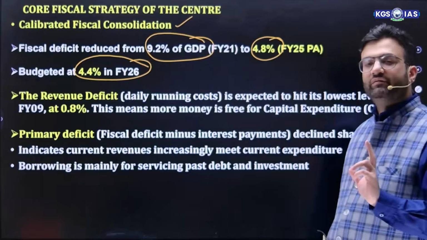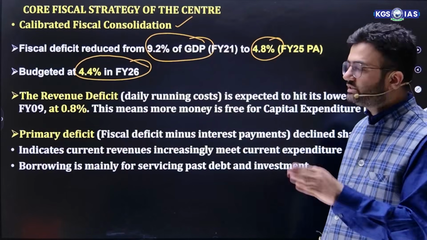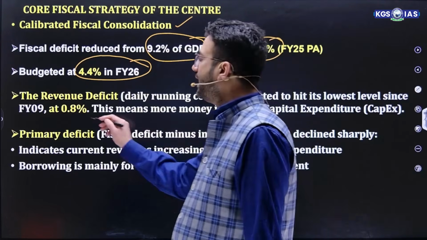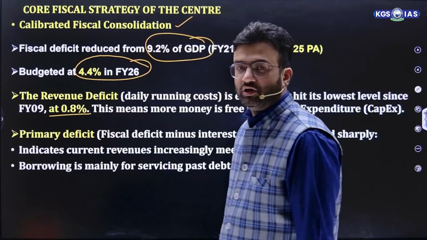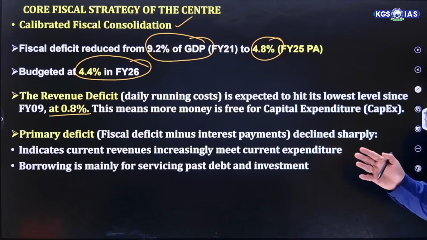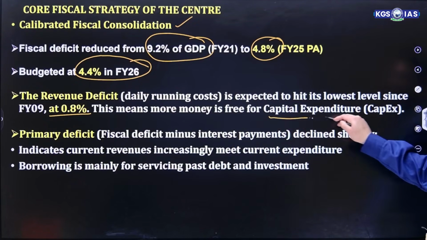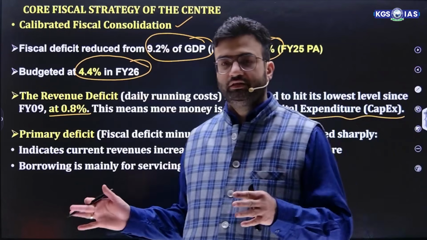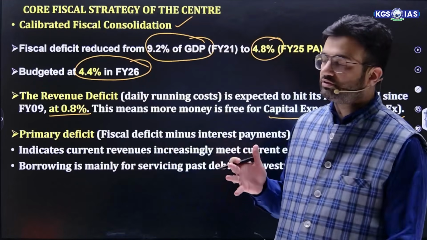And what is revenue deficit? That is revenue expenditure minus revenue receipt. So revenue deficit, that is the daily running cost, is expected to hit its lowest level since financial year 2009 at 0.8%. Now the revenue deficit target is 0.8%. That means more money is free now for capital expenditure. Simply put, the government has more money left in its box for capital expenditure.